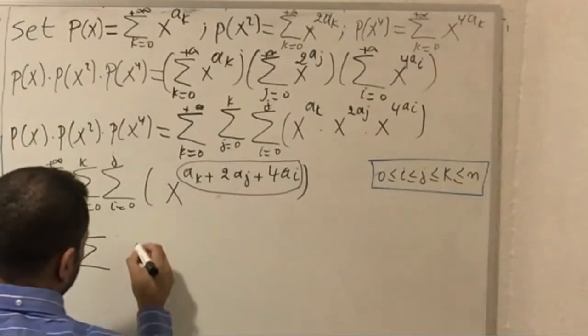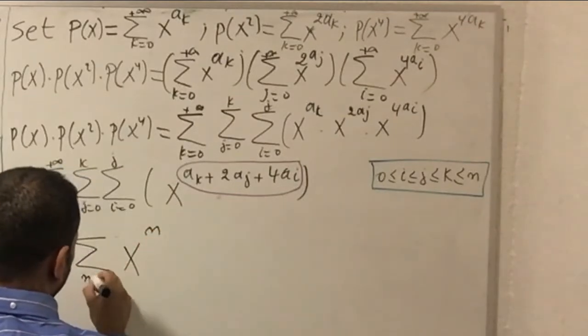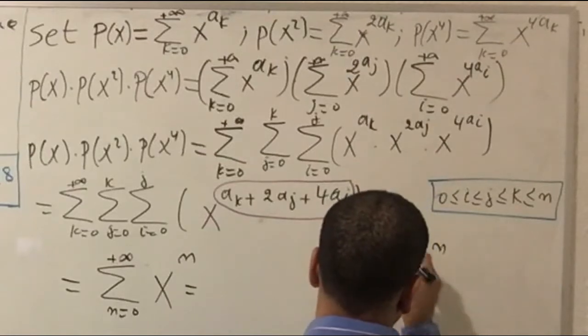So it has to be written in this form, with n going from 0 to plus infinity.